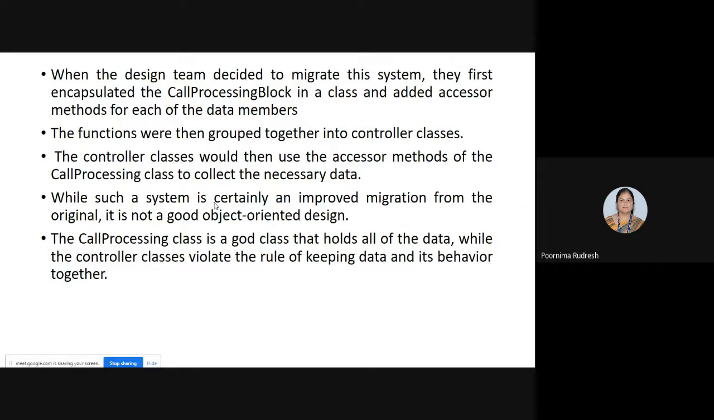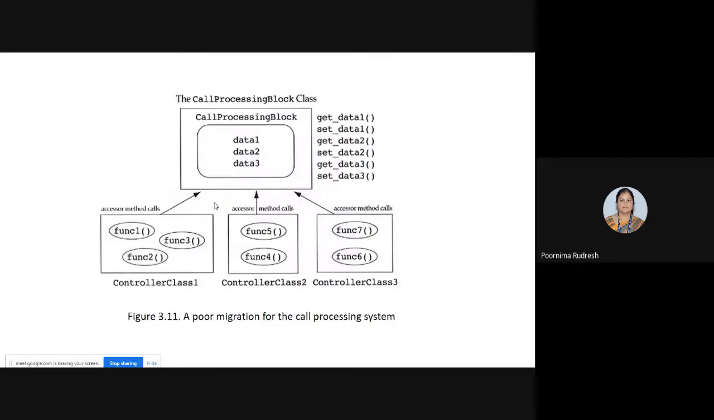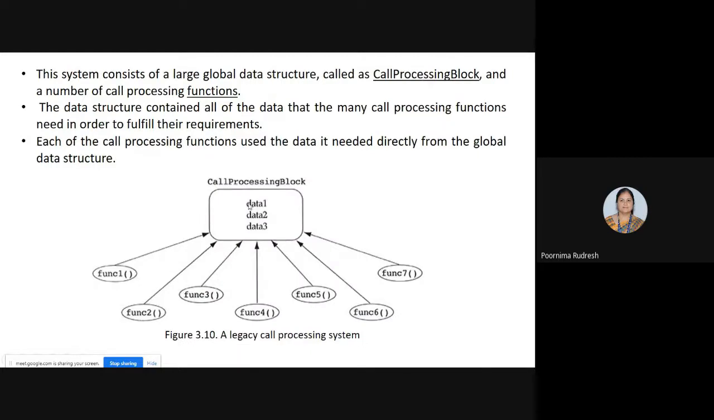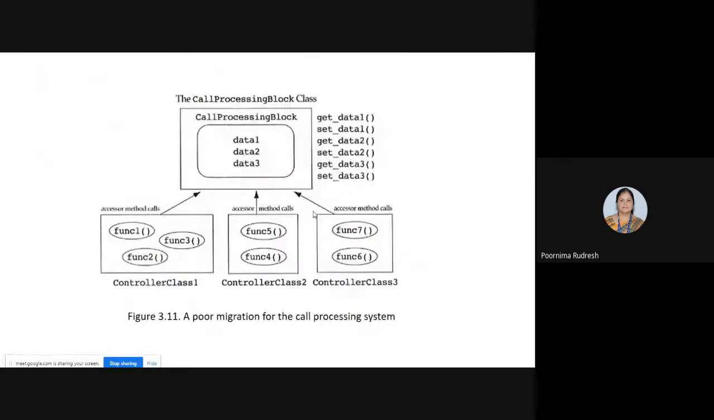Once again, it is an improved migration from the original, but it is not a good object oriented design, because see here, the call processing class results in a god class. Why? Because it holds all the data required for the operation of different controller classes. So when compared to the previous design, obviously this is the improved design by using the object oriented approach. But once again, the problem with this design is the creation of a god class.